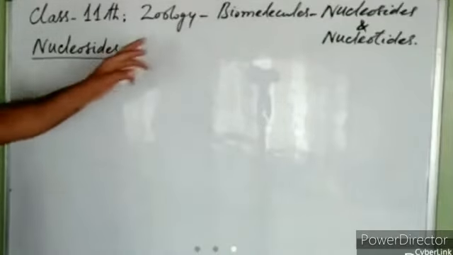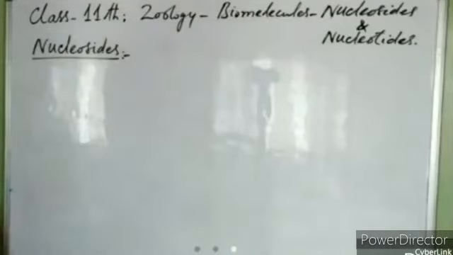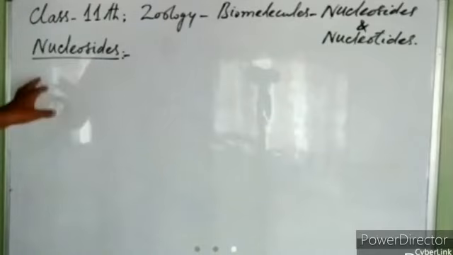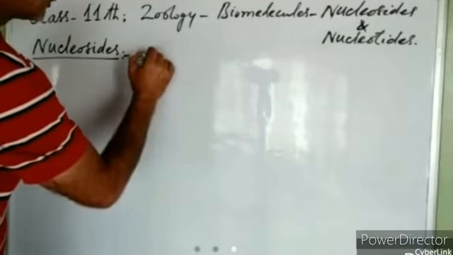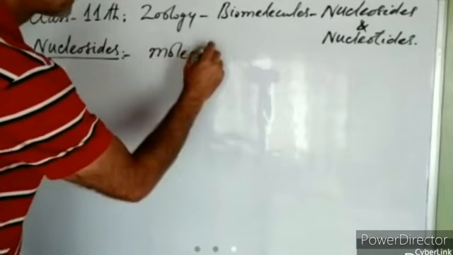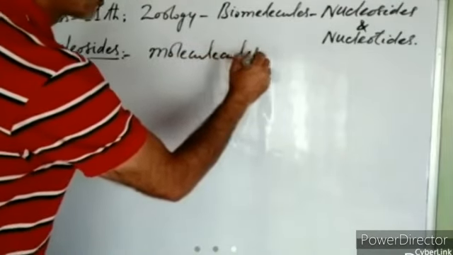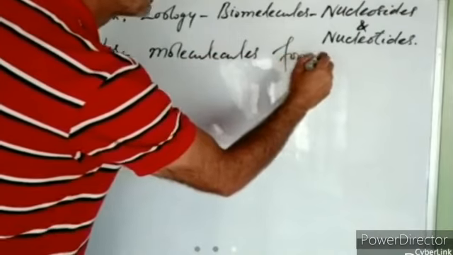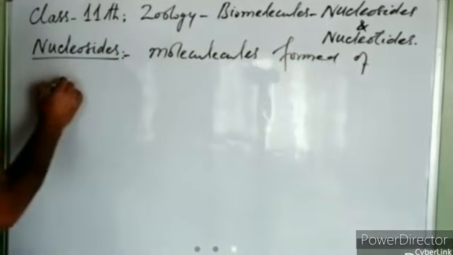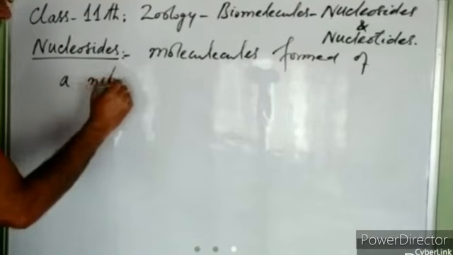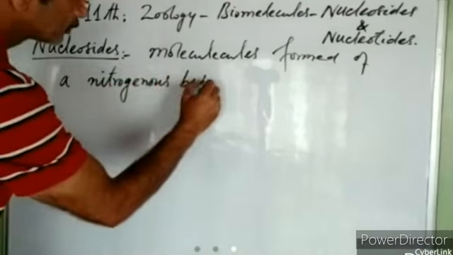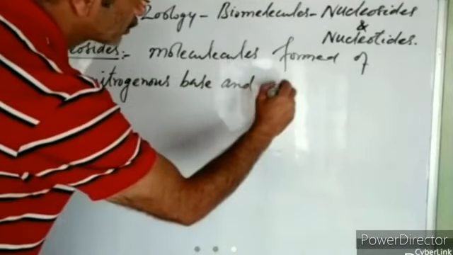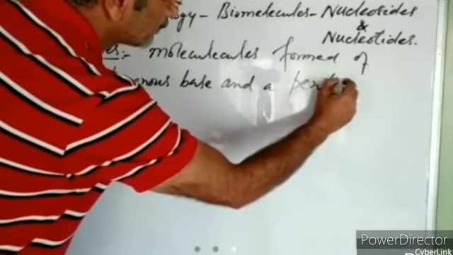So we are today going to discuss biomolecules, nucleosides and nucleotides, right? So what are nucleosides? Nucleosides are molecules formed of a nitrogenous base and a pentose sugar.